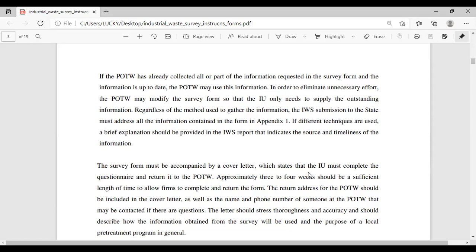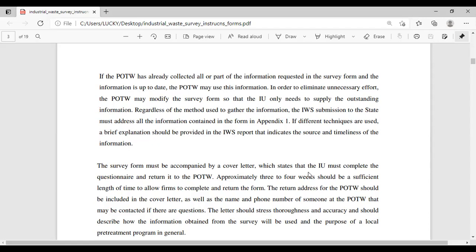Regardless of the method used to gather the information, the industrial waste survey submission to the state must address all the information contained in the form in Appendix 1.